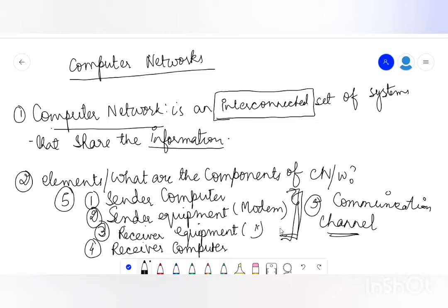So data communication and computer network basically refers to the digital transmission of the information. Now when we talk about computer networks, there are different types. Broadly there are 3 types.